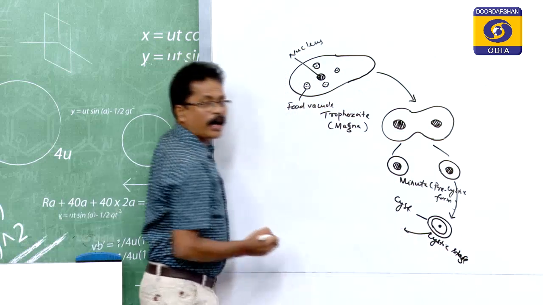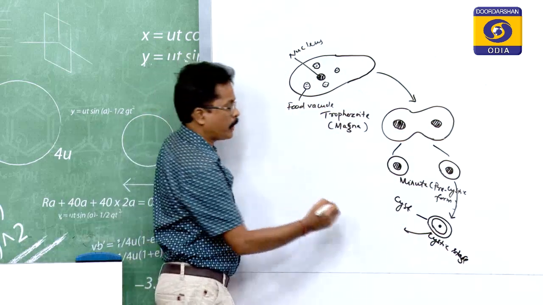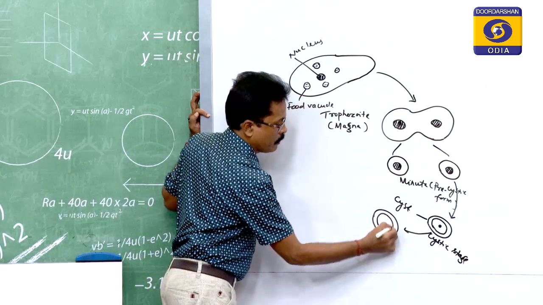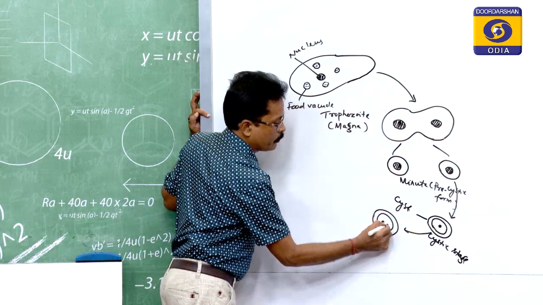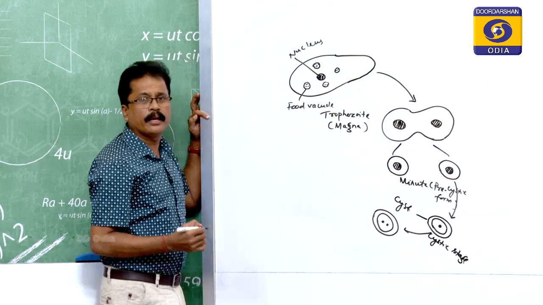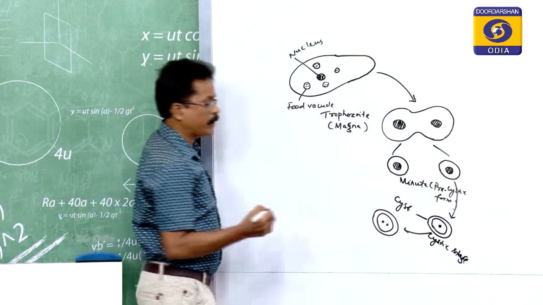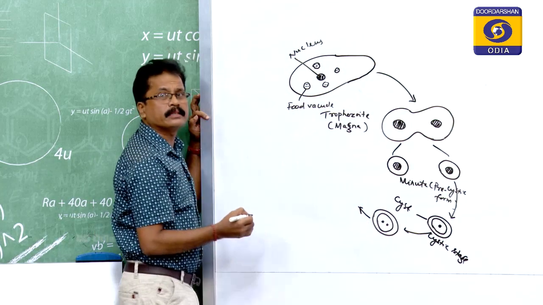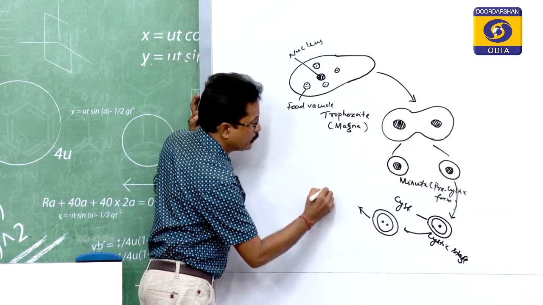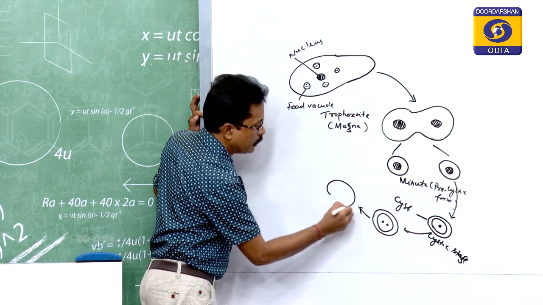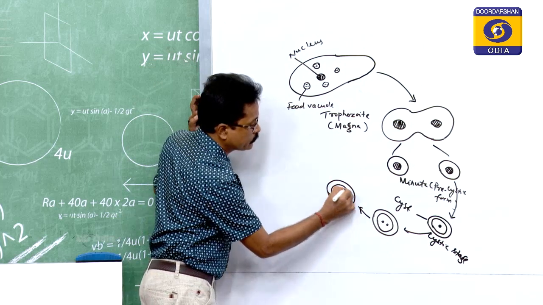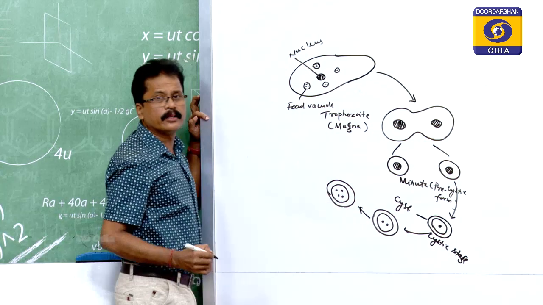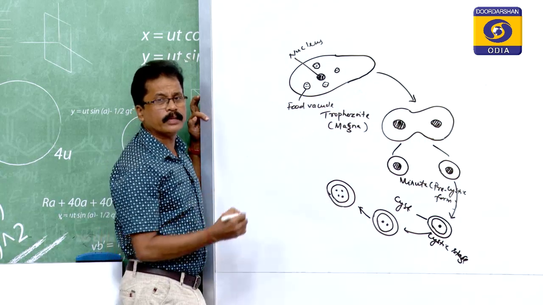Next, in this stage the nucleus divides to form two daughter nuclei, and that is what you are calling the binucleate stage. And whenever this binucleate stage is there, it will be converted into the tetranucleate stage.